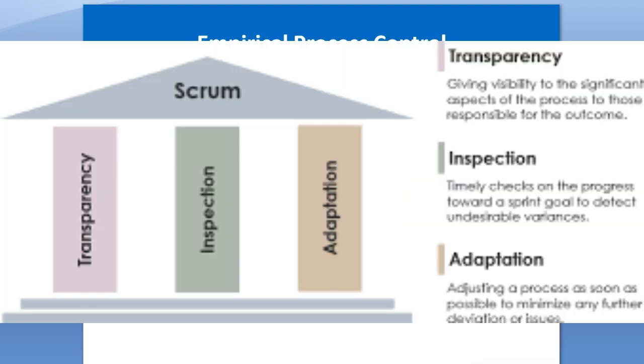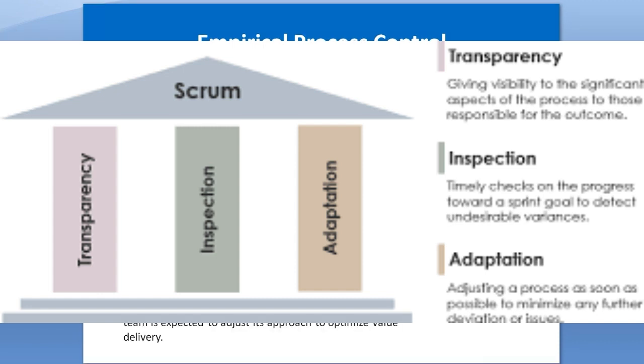Friend, many times it happens that whenever we are implementing projects, it is a general opinion. Many people think that it is better to hide things, like the project progress should be hidden, etc. But in the Scrum framework, it is highly appreciated that the progress and things should be transparent to all the persons, not only to the customer, but also to the internal stakeholders and the development team as well.